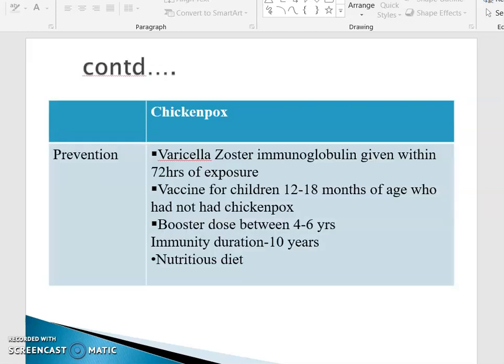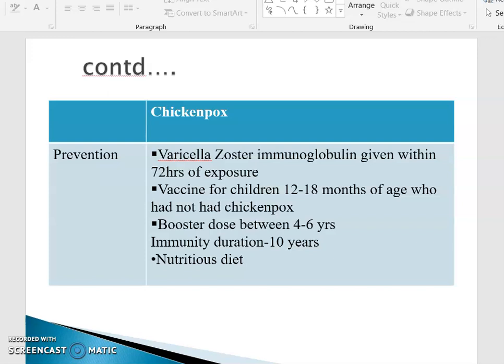How can we prevent it? We know that varicella zoster is the causative organism of chickenpox. Varicella zoster immunoglobulin can be given within 72 hours of exposure. For children, to prevent it, vaccines can be given between 12 to 18 months of age to those who have not had chickenpox.